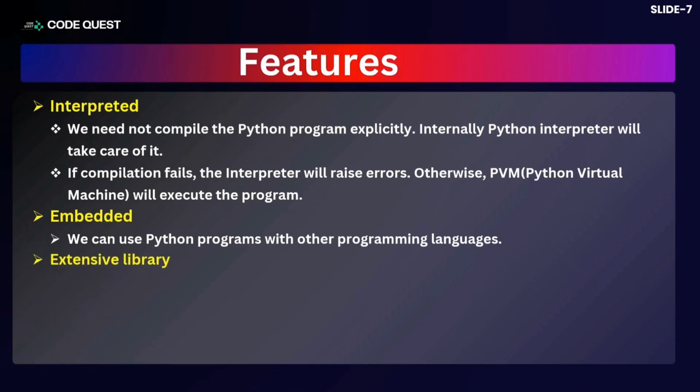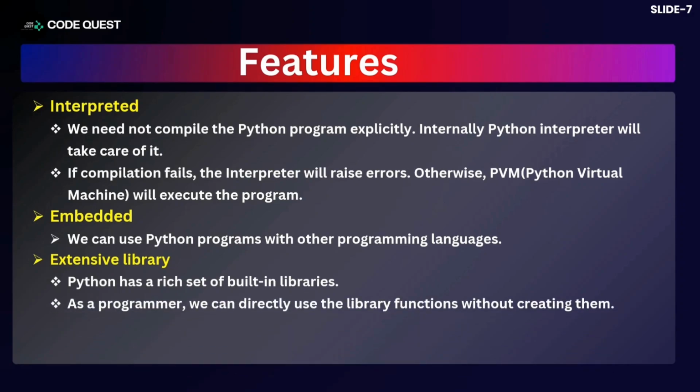Now, extensive library. Python has a rich set of libraries where a lot of built-in functions are available, which you can directly use without creating them. This gives me the flexibility not to think much about creating functions, because there are so many ready-made functions available. I can use them without taking the pain of creating them.